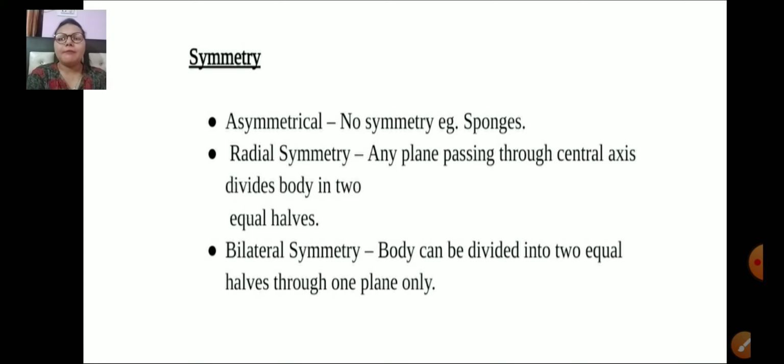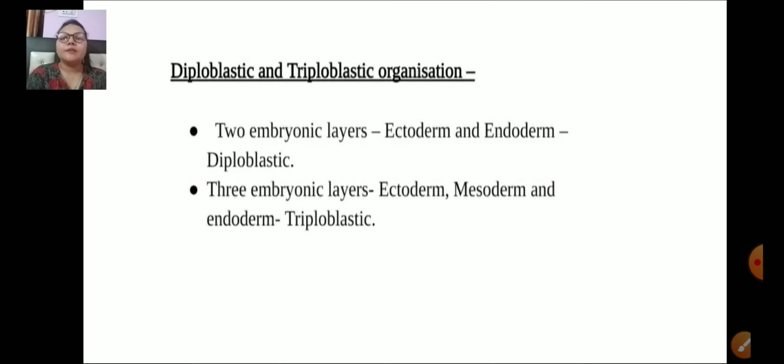Then we have bilateral symmetry. In this symmetry, the body is divided into two equal halves through one plane only. For example, all the higher organisms bear bilateral symmetry. Next, diploblastic and triploblastic organization.